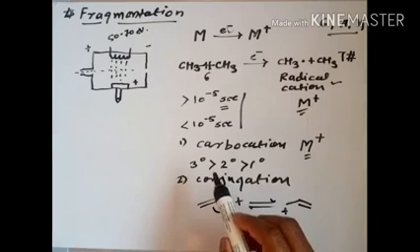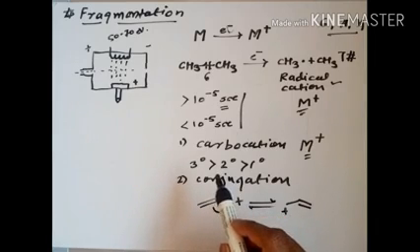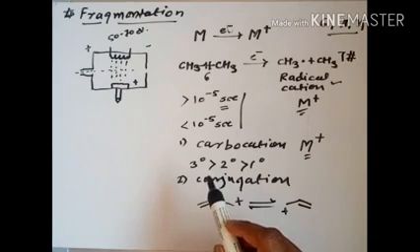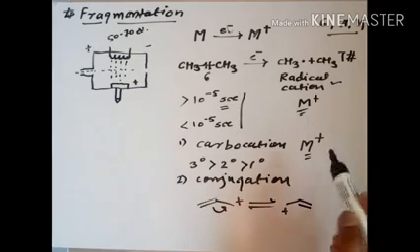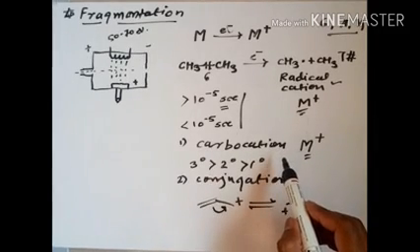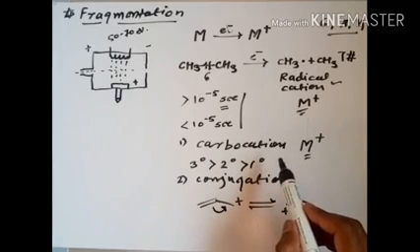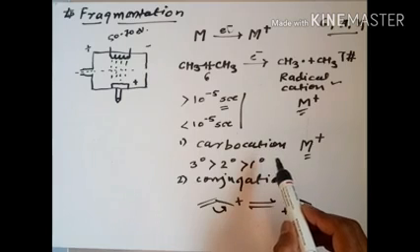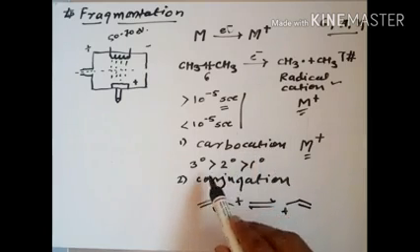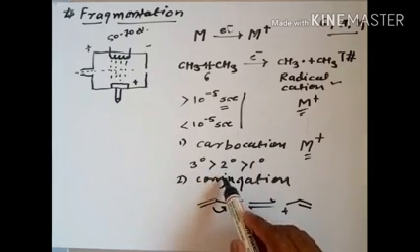Really, just by observing any organic molecule we have to know whether it is stable or unstable, meaning whether it will undergo fragmentation or not. So you have to focus on the stability of the carbocation and the factors responsible for it. The first is the inductive effect: tertiary is more stable than secondary and then primary.